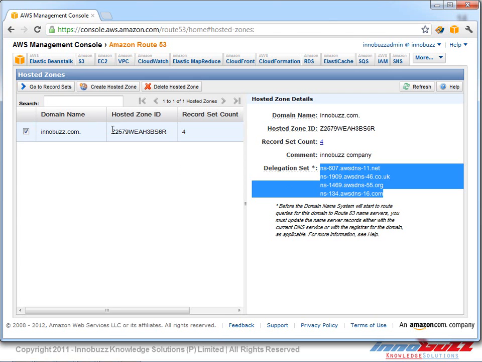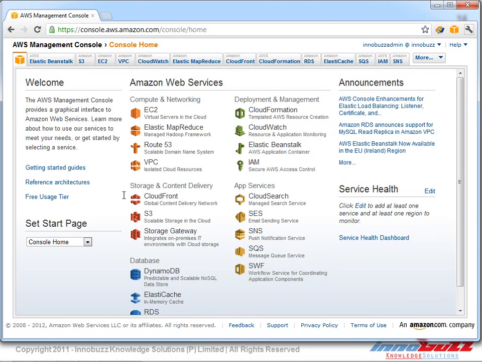And TTL may take a minimum value of 900 seconds, and within 2 days this propagation completes, and after that the whole communication will be handled through AWS Route 53. So that's all about AWS Route 53. It's another domain registrar for our domain.